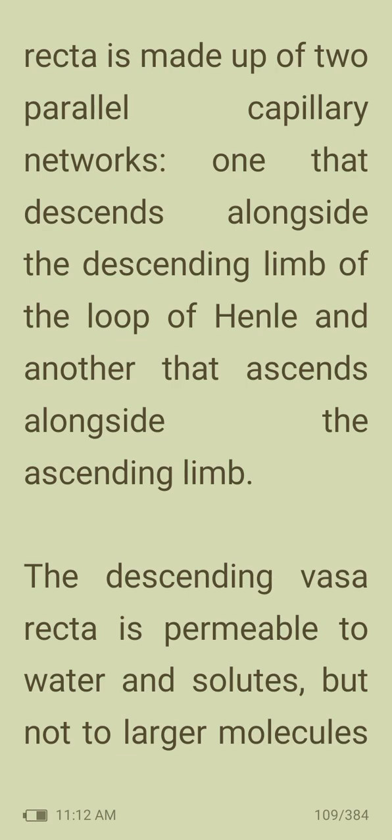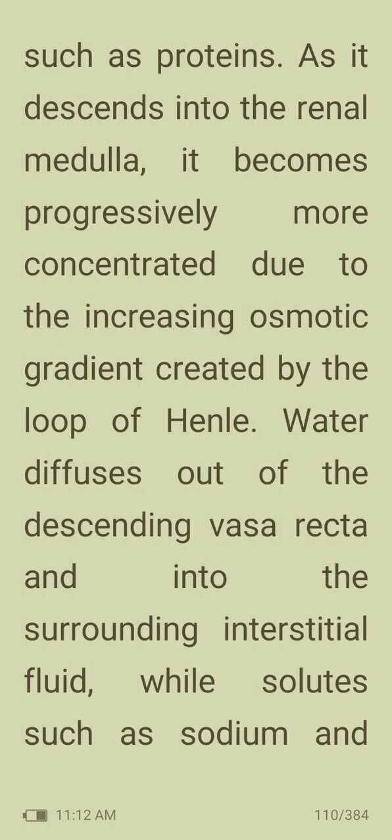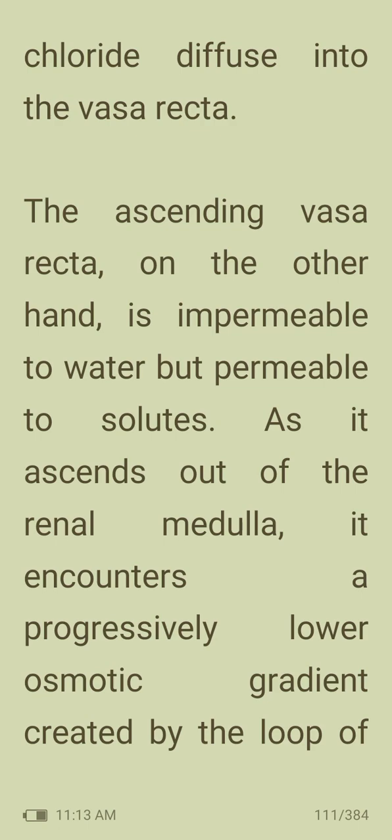The descending vasa recta is permeable to water and solutes, but not to larger molecules such as proteins. As it descends into the renal medulla, it becomes progressively more concentrated due to the increasing osmotic gradient created by the loop of Henle. Water diffuses out of the descending limb of the vasa recta and into the surrounding interstitial fluid, while solutes such as sodium and chloride diffuse into the vasa recta.